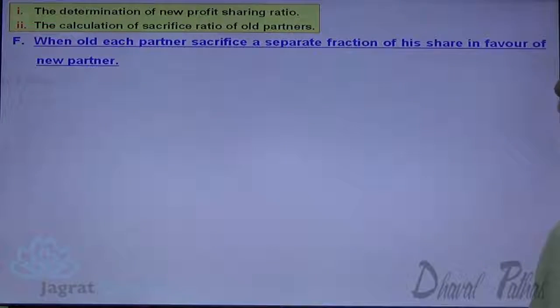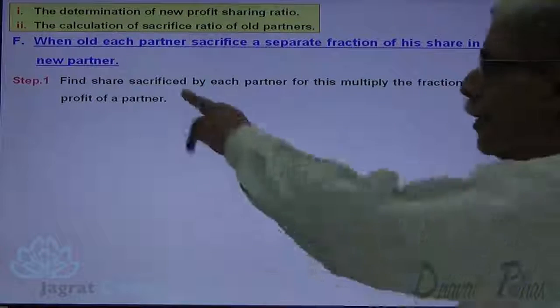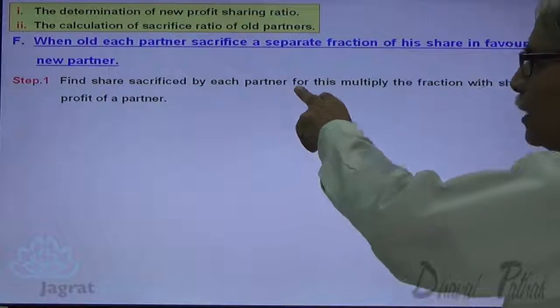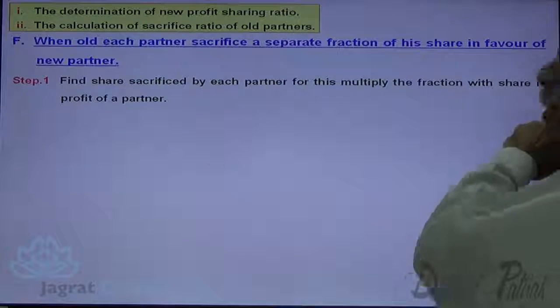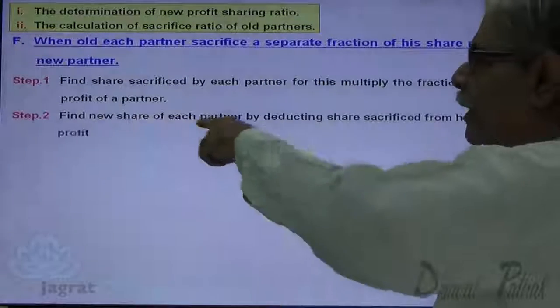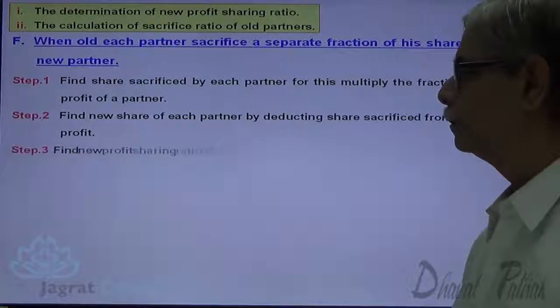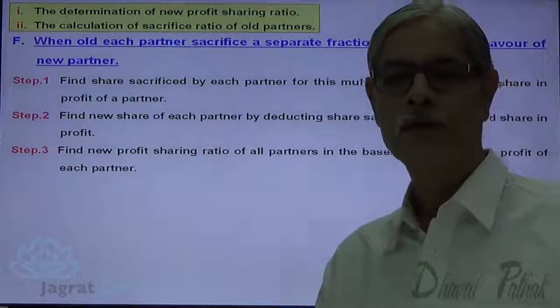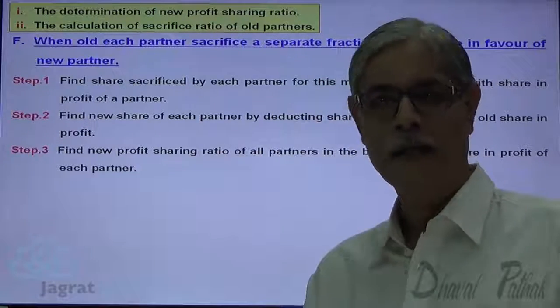Just observe. Find share sacrificed by each partner. For this, multiply the fraction with share in profit of a partner. Find the new share of each partner by deducting share sacrificed from his old share in profit. Find the profit sharing ratio on the basis of results of step 2. Let me take the example of that.